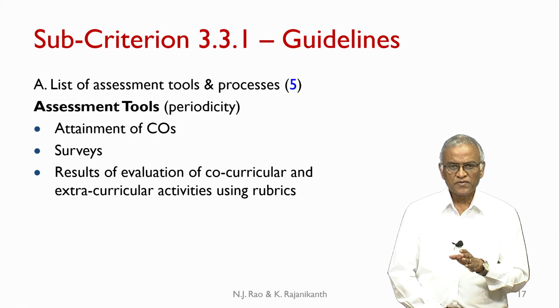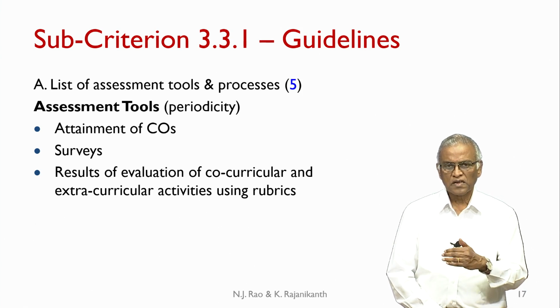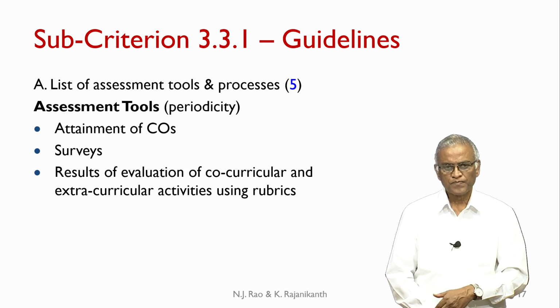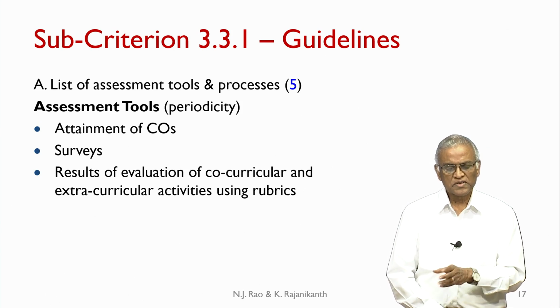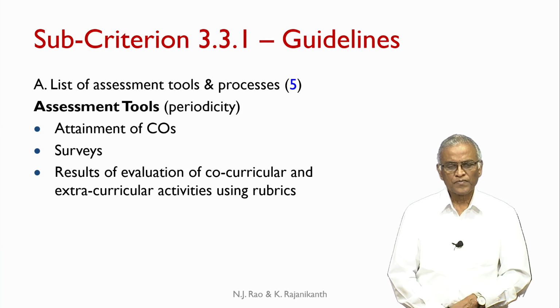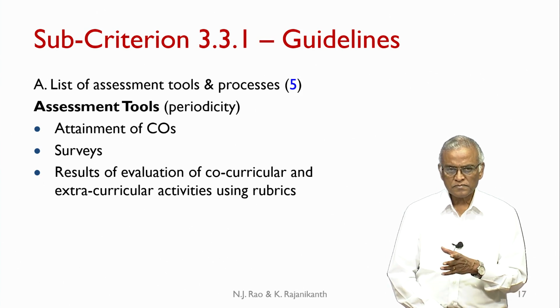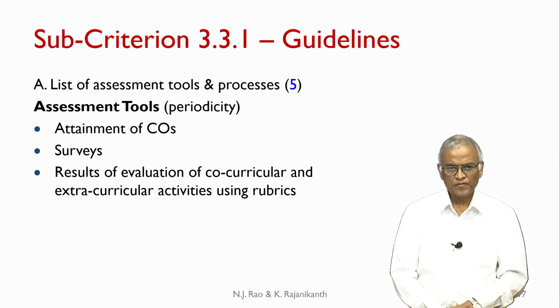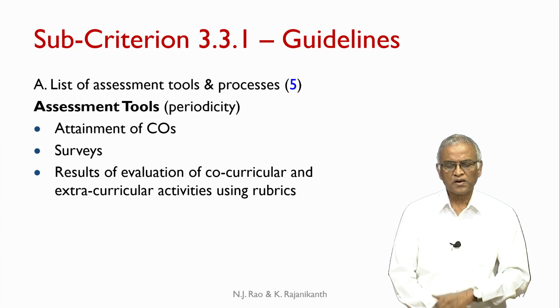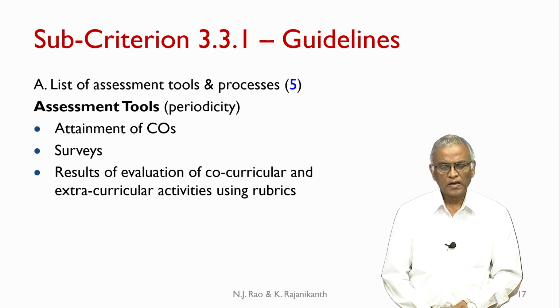And attainment of COs, that is one of the elements that you start with, and you also do the surveys. The surveys will include, as we said, alumni survey, industry survey, and sometimes you can also survey the outgoing students and so on, a survey of any of the stakeholders with respect to this.